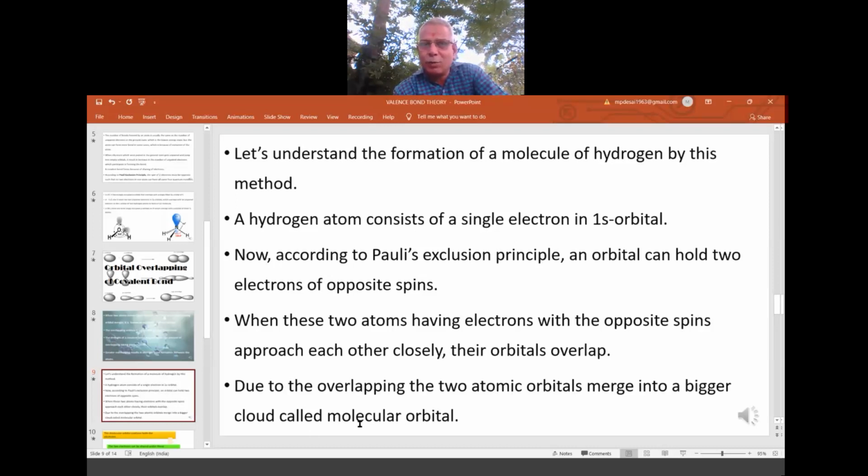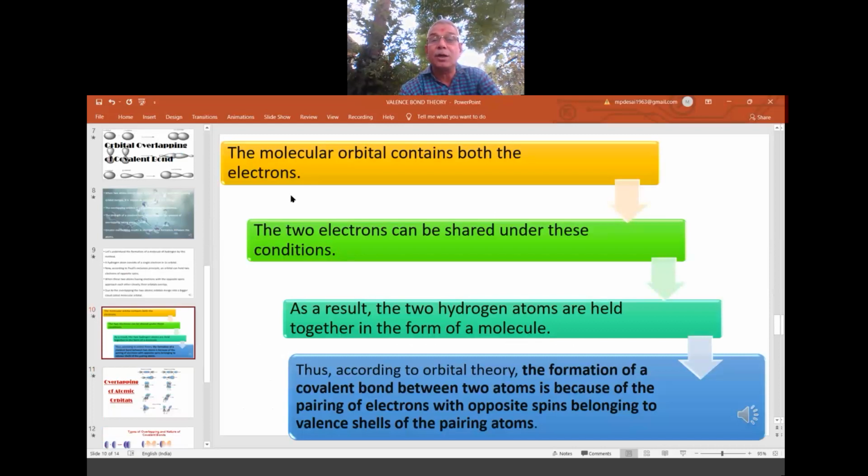It is called a bigger electronic cloud. Earlier, only a small cloud was there. Now two clouds have clashed, so a bigger cloud is formed. That is called the molecular orbital cloud. The molecular orbital contains both electrons, the electrons of both atoms. The two electrons can be shared under these conditions.